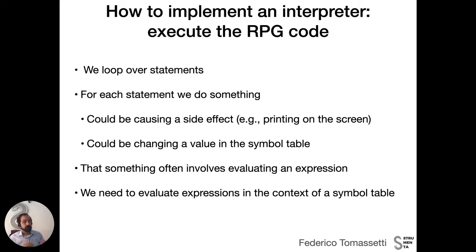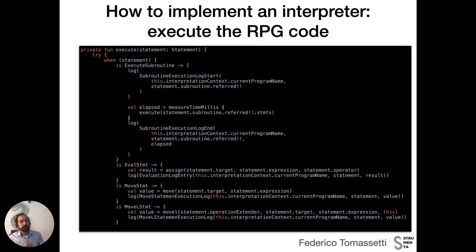Typically, in executing a statement, I will also need to evaluate expressions contained in those statements, and to evaluate an expression I will typically need to access the symbol table. Now, the interpretation is easy conceptually, because basically I have a big switch, or a when statement in Kotlin, where I look at the type of the statement, and depending on the type I do something.